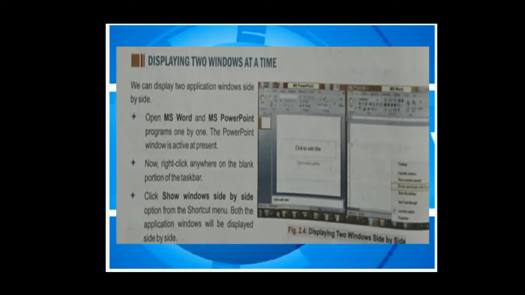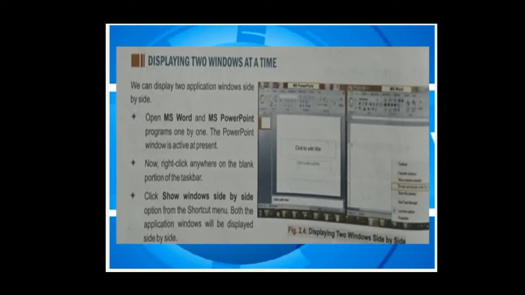When you select show windows side by side, then both applications show in half portion at a time. Both applications show on one window, on one monitor. It means not only MS Word and MS PowerPoint, you can open MS Paint, Word Art, Internet Explorer, Google Chrome. You can open any two applications and follow these steps.